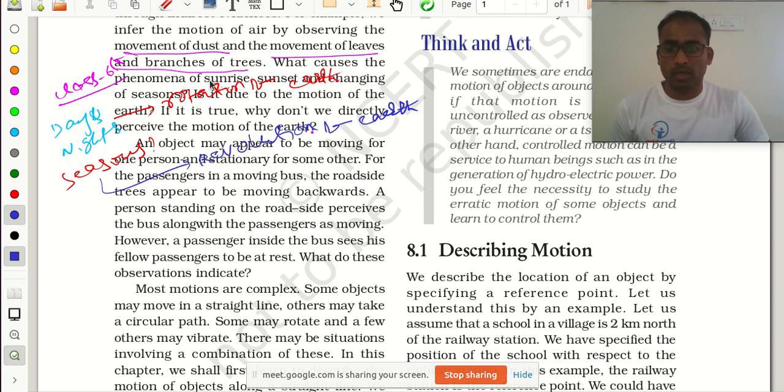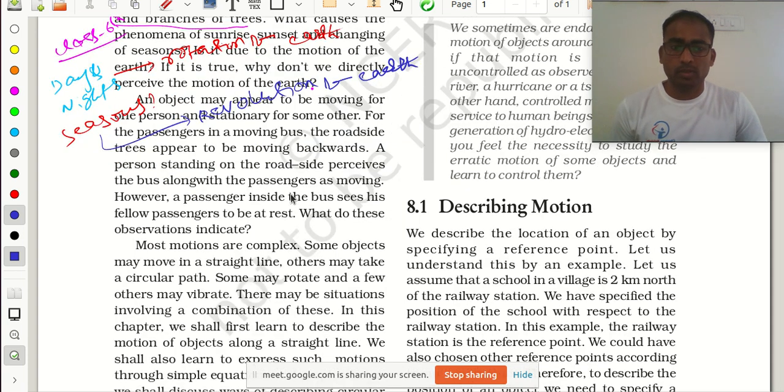Now suppose, I think you observed, you are sitting in a train, but your train is not moving. But on another platform, another train is in motion. When you see that train, you will feel your train is moving. Has anyone observed this practical example?